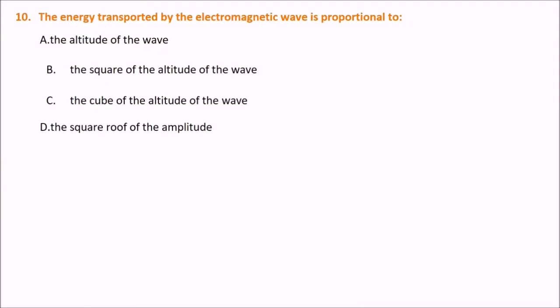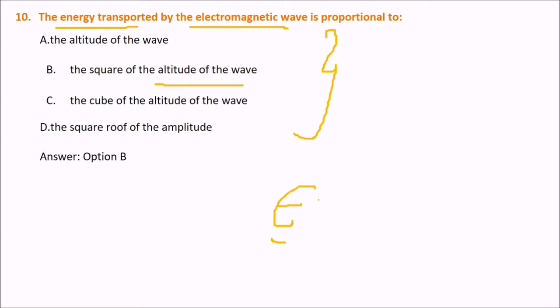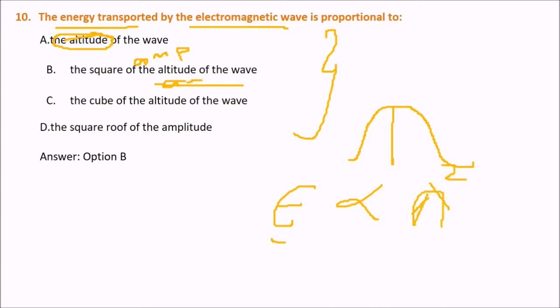Next is, the energy transported by an electromagnetic wave is proportional to... These are options for you. Please give the answer. The answer is the square of the amplitude. The energy is proportional to the square of the amplitude of the wave. Actually, let me correct it. It is not the altitude, I said altitude, but I'll change it to amplitude. So it will be proportional to the amplitude squared, not the wavelength.